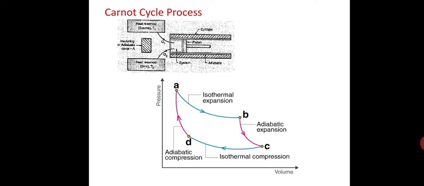Then fourth step, reversible adiabatic process D to A. Finally, the adiabatic cover A is brought in contact with the cylinder head and the system is compressed adiabatically. During the process, the temperature of the system is raised from T2 to T1 and it is brought to its initial state. It performs one cycle consisting of two isothermal and two reversible adiabatic processes. Cycle is represented on PV diagram as shown in figure.